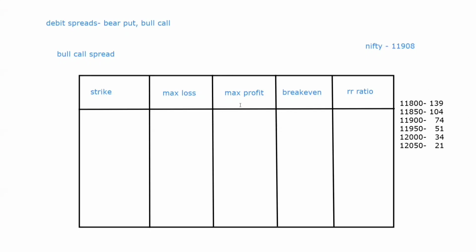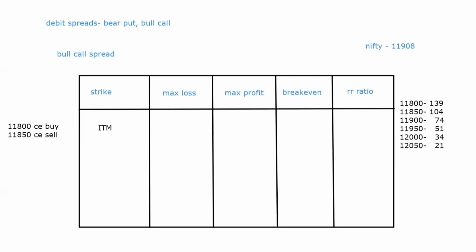Okay, so first example is ITM. ITM bull call spread refers to a bull call spread below the current market spot, right? So over here I have taken an example of 11,800 CE buy and 11,850 CE sell. Okay, 11,800 CE buy, that is the lower strike, and 11,850 CE sell is the higher strike. So in a bull call we buy lower, sell higher, right? As you can see, these two strikes are below the current market spot, right? That is, both are below 11,900, right? So this becomes an ITM bull call spread.